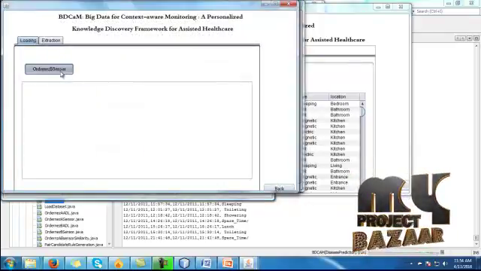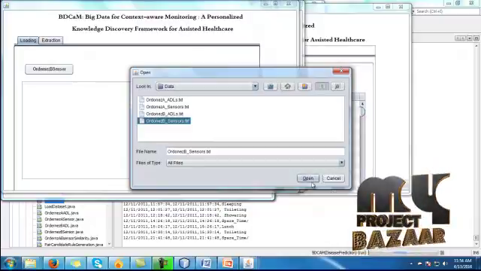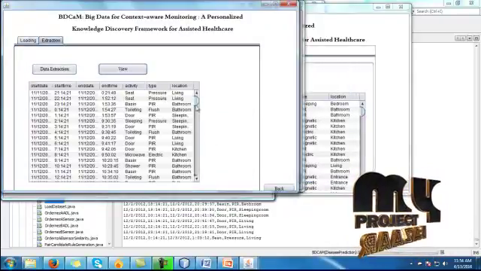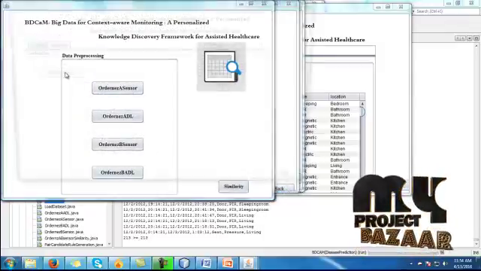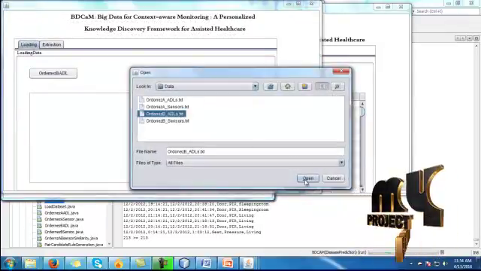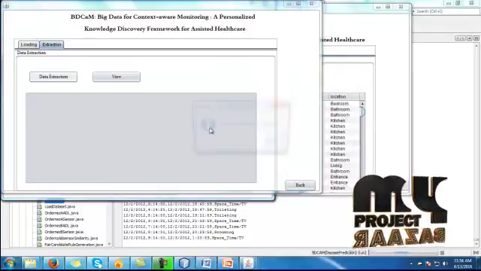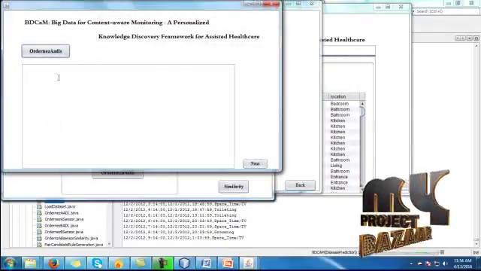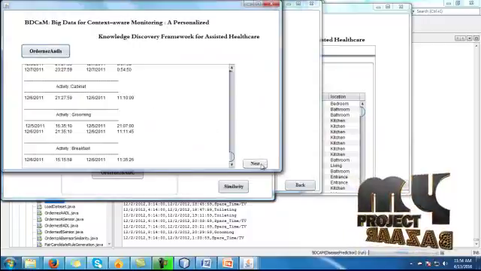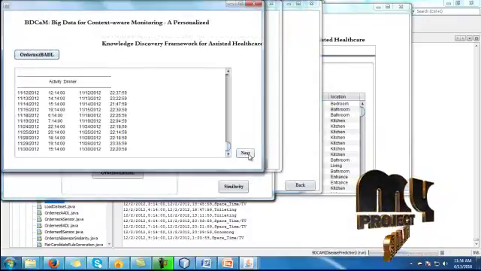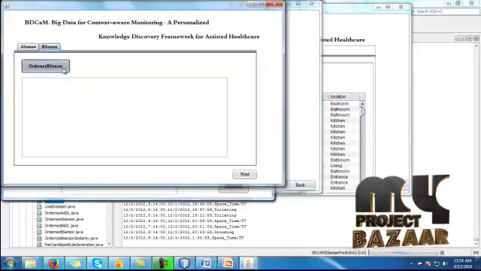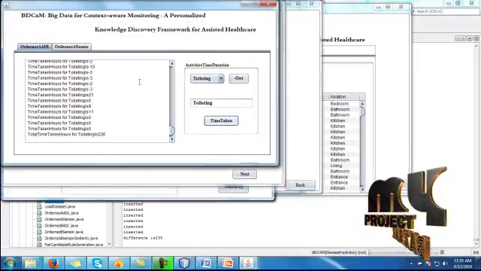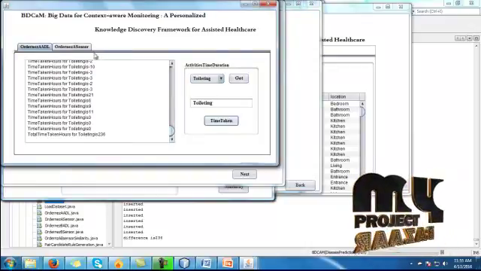For the B dataset, we select the B sensor dataset, load it into the database, click view and again click back. For the ADL dataset, we choose the ADL dataset, click data extraction, review the information and click back. Here we calculate the similarity for the A ADL dataset and B ADL, and for A sensor and B sensor. After that, we get the time taken for a particular event.